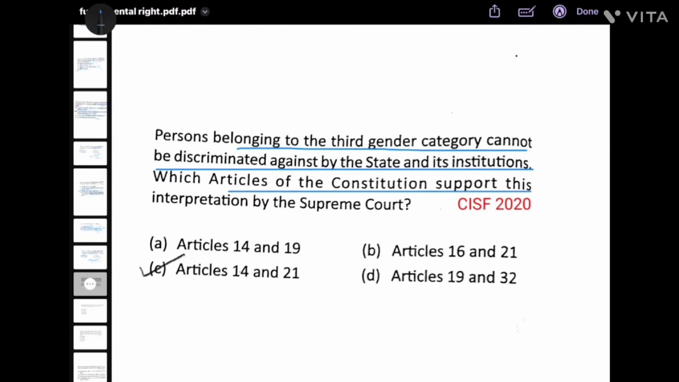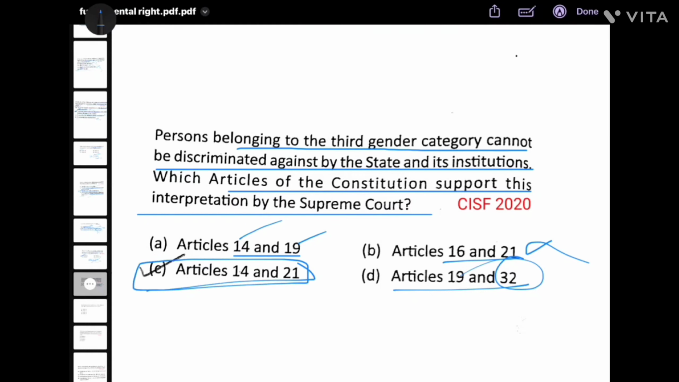Which of the articles of the Constitution support this interpretation by the Supreme Court? Article 14 and 19 we have seen. Article 14 is equal protection of law and equality before law. 19 is not about this. 16 and 21 also not. Article 19 and 32 is writs. So Article 14 and Article 21. Article 14, equality before law and equal protection of law. Article 21, protection of life and personal liberty.